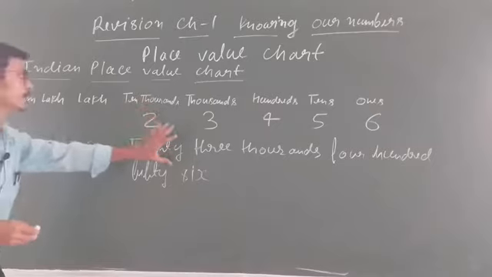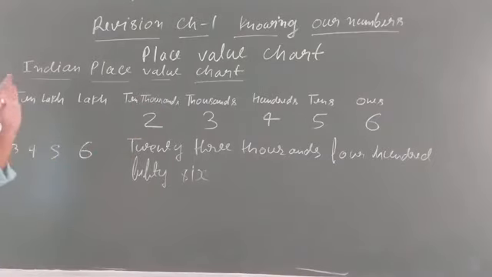Clear student? On the basis of this you can place the numbers in the place value chart. So this is about the Indian place value chart.